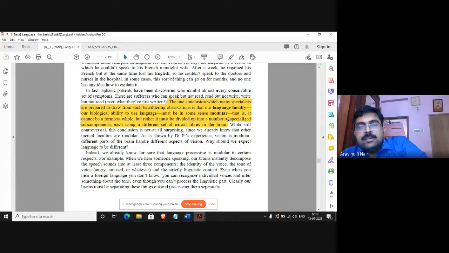Each part of our language faculty is probably located in different dedicated sections of the brain, each using a different set of neural fibers. All of our other faculties are also probably modular. Vision is modular.